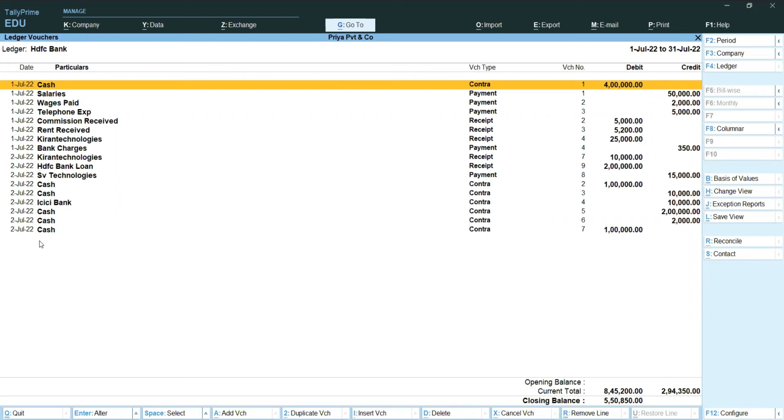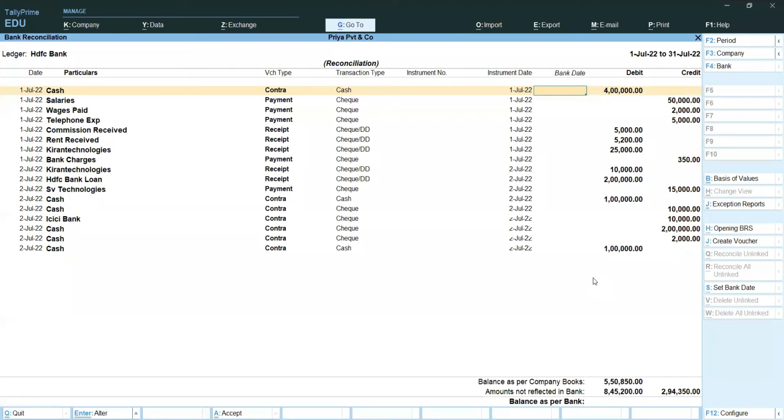I want to do BRS now, so in the button bar it is showing the reconciliation button. See here, the reconcile button it is showing. Right side in the button bar. You can click that one. Once I press the reconcile button, automatically it is asking for bank date. See, it is showing clearly the particulars, voucher type, transaction type, instrument date, which date. On this date, we did all transactions into the bank.